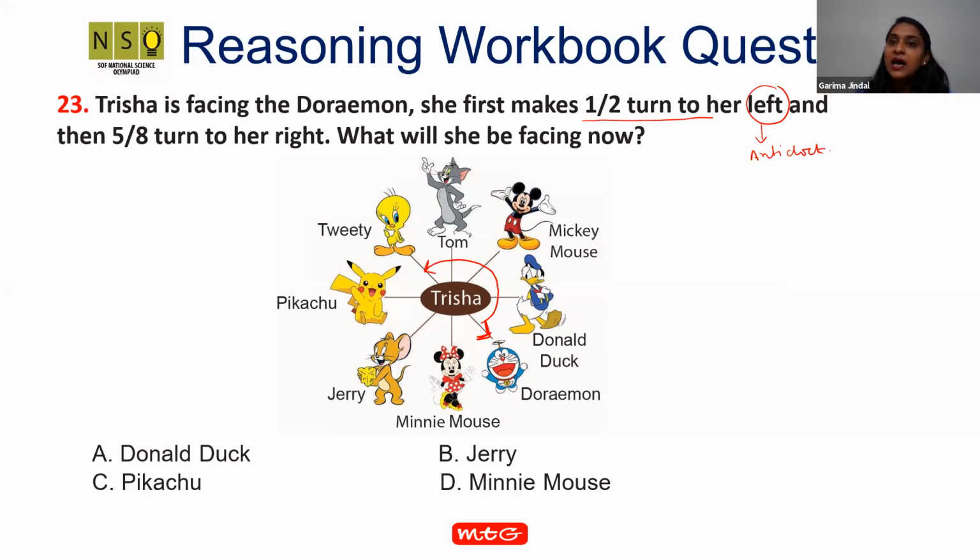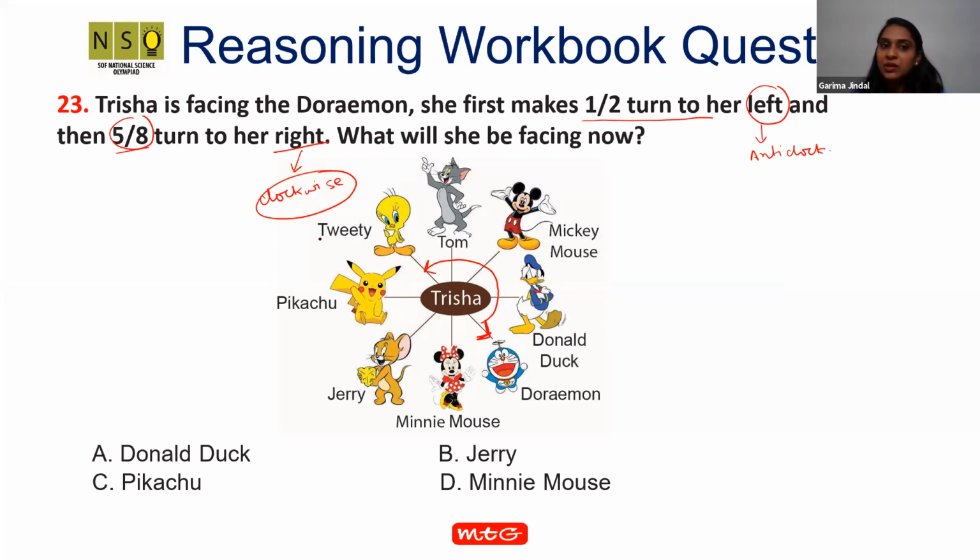Now, after the half turn to her left, she will be facing Tweety, right? Now, then 5/8 turn to her right. 5/8 turn means 5 times 1/8. And to her right, right means in the clockwise direction, right?